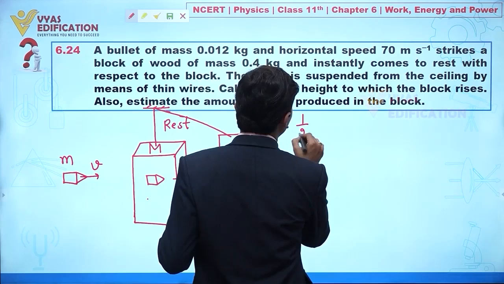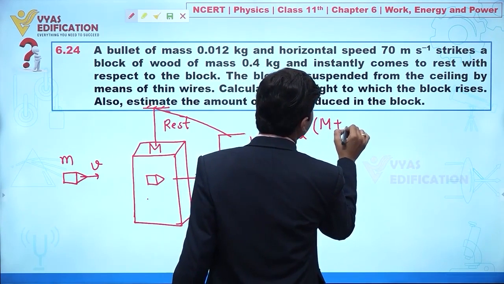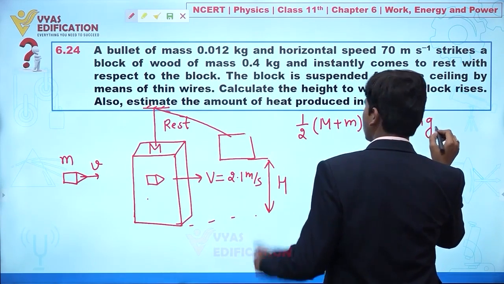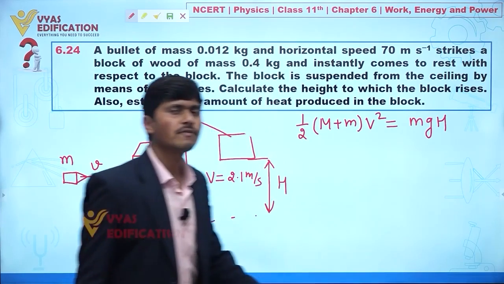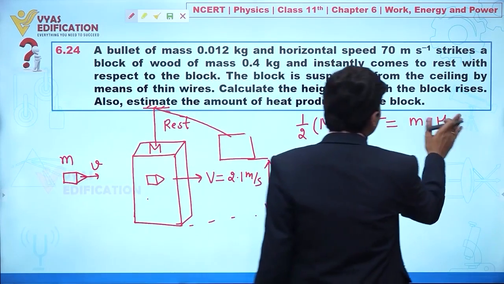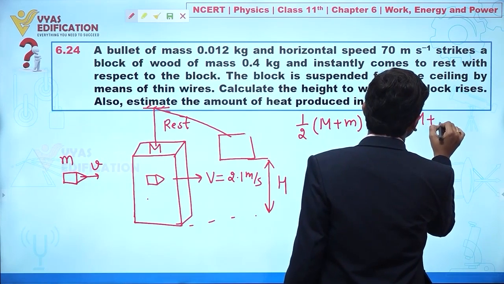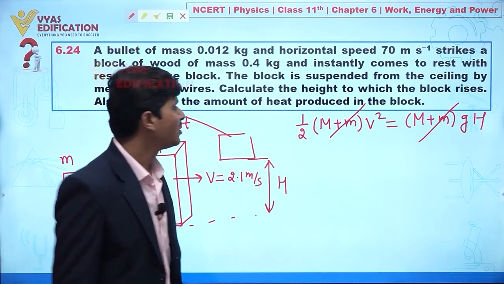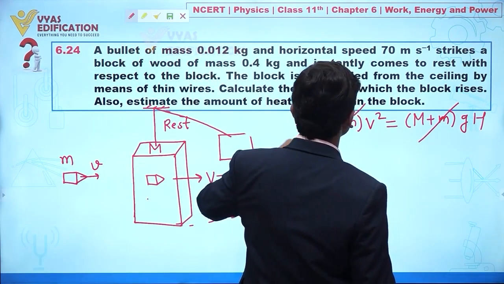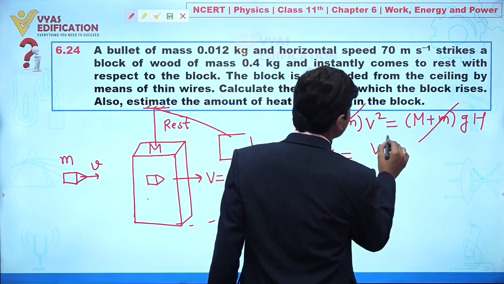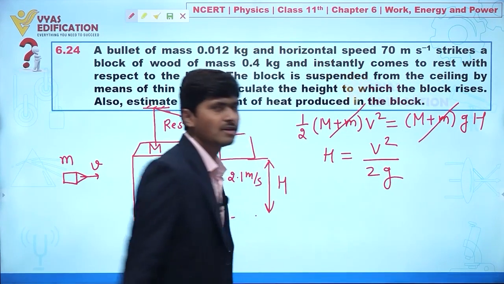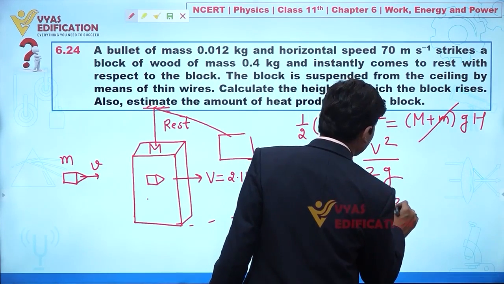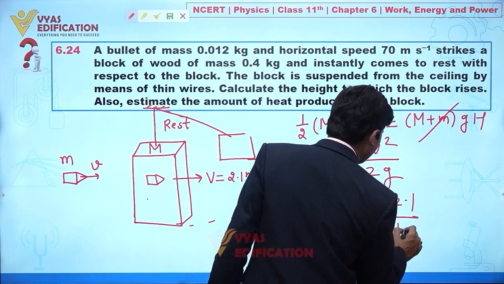The kinetic energy of this system is utilized in potential energy of this block, that is mgh. It is converting into potential energy. So we take total mass capital M plus m, and small g h. This one and this one cancel out. What is our objective? Calculate the height: h is given by v square by 2g. V is given to you as 2.1, so 2.1 into 2.1 divided by 2 into 10.